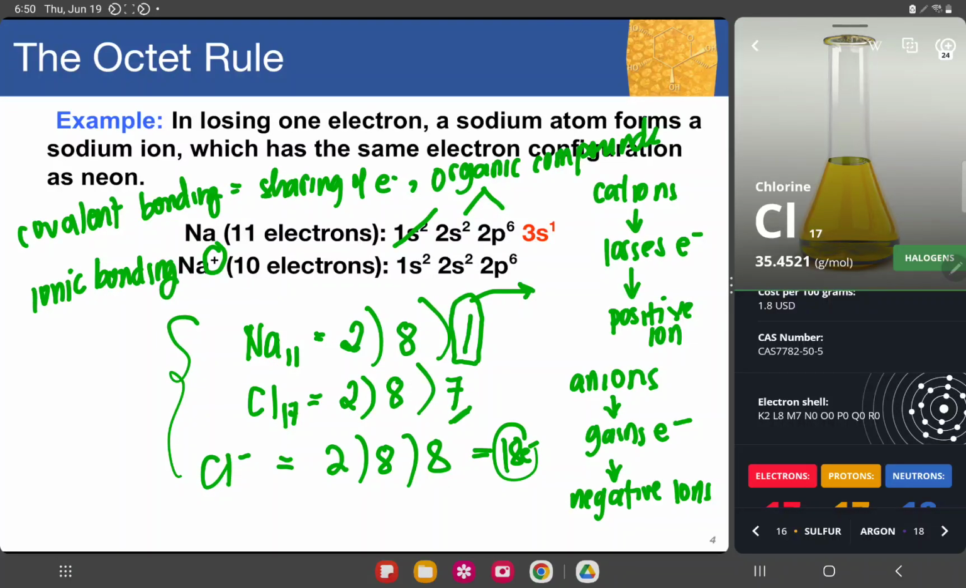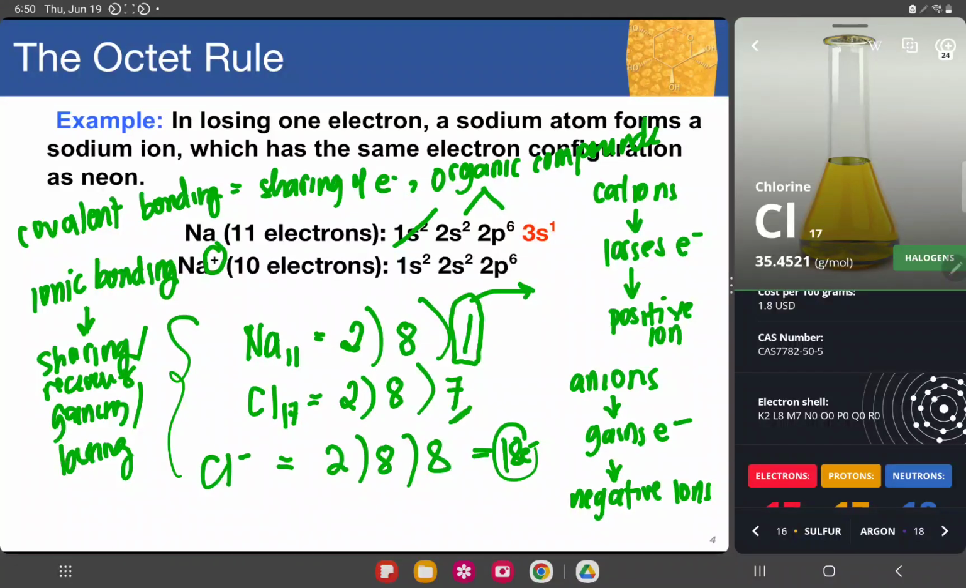So you'll discuss this in your organic chemistry. But for ionic bonding, remember, just like what happened with sodium and chloride, there is donating and receiving, or gaining and losing of electrons. And remember, the end products of ionic bonding are the charged particles, or the charged ions.